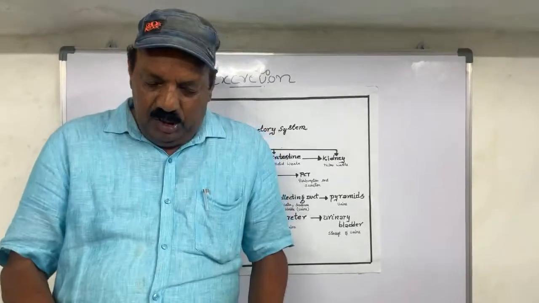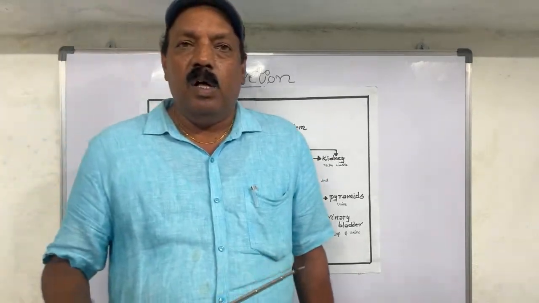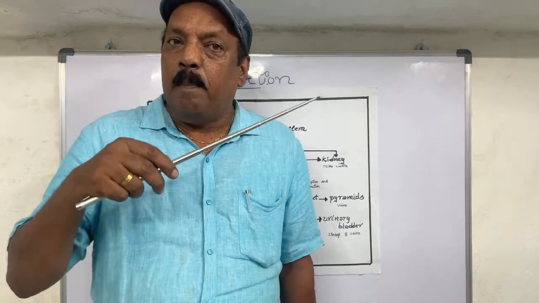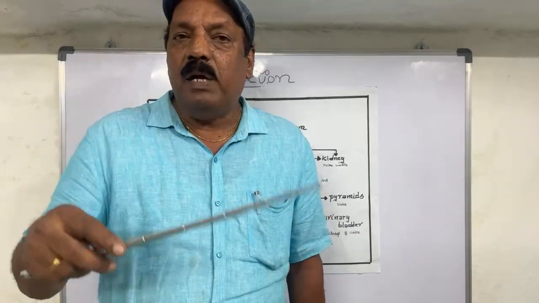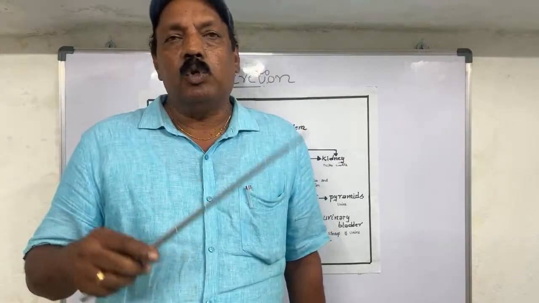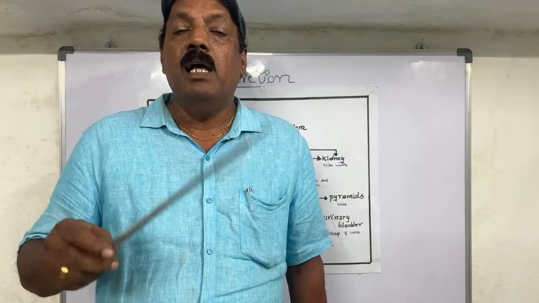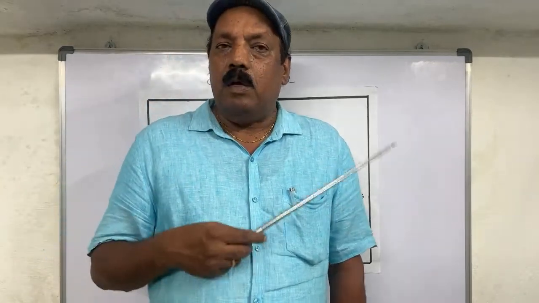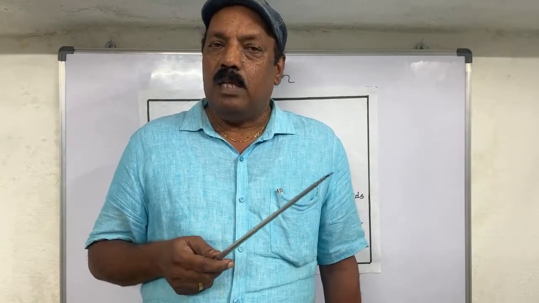So this is a kind of excretory system that I explained in this part 1. I am going to explain the remaining excretory aspects of the kidney, some more in the second part, and the plant excretory products also in the second part of this excretory system. Thank you for watching.